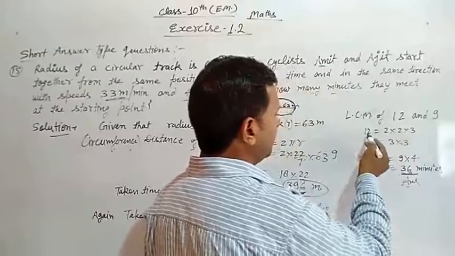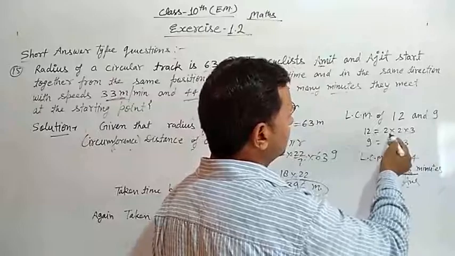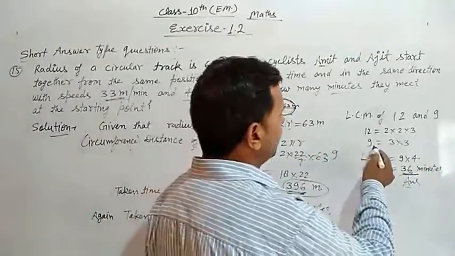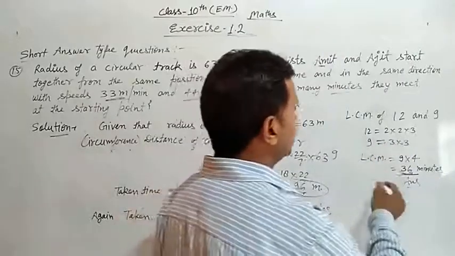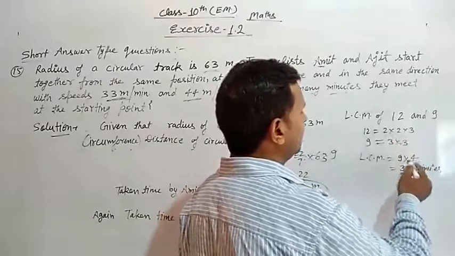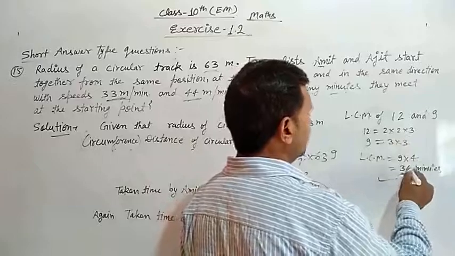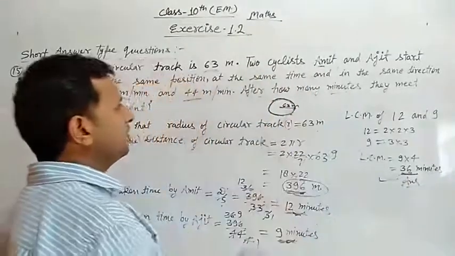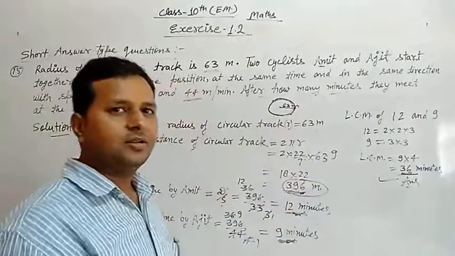We factorize: 12 is 2 into 2 into 3, and 9 is 3 into 3. Now, LCM takes the highest powers: 3 squared is 9, and 2 squared is 4, and 9 times 4 is 36. It means after 36 minutes, Amit and Ajit will meet at the starting point. It's clear? Okay.